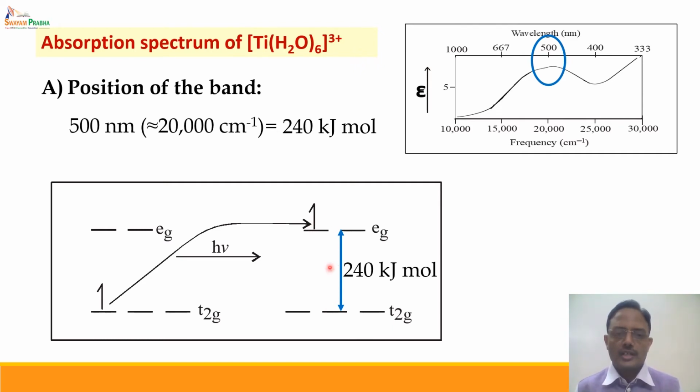which postulates that there is a splitting of d orbitals, and this is a clear evidence in the favor of crystal field theory that there is definitely splitting of d orbitals, and dd transition is the transition which is responsible for this particular type of broad band which is observed in the absorption spectra of this particular complex.